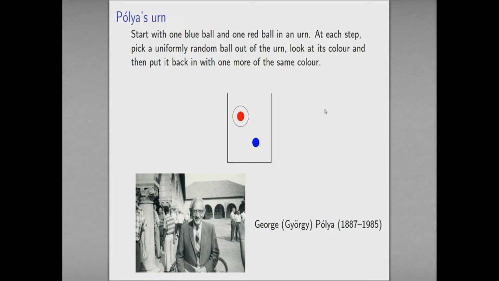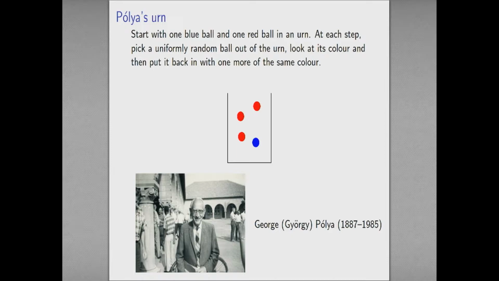First go, I happen to pick a red ball, so I add an extra red ball into the urn. Now I'm going to pick uniformly at random, and notice that because I've now got more red balls, I've got a slightly higher chance of picking red than I had at the start. Indeed, I pick a red ball, so I add in another red ball. Now I've got an even higher chance of picking red at the next step.